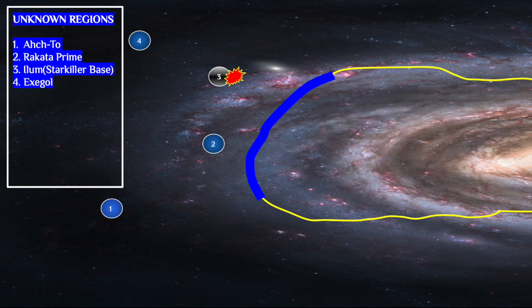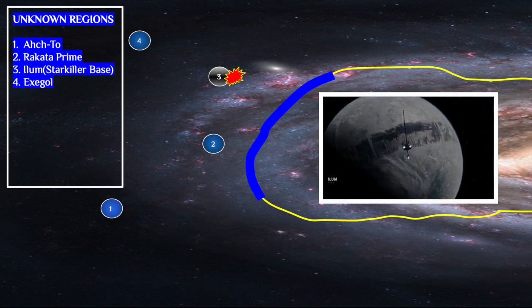Number 3 was Ilum, and then it became Starkiller Base. The younglings would go to Ilum during the Galactic Republic to retrieve their kyber crystals for their lightsabers, and then the Empire started mining those kyber crystals for the Death Star, and then pretty much destroyed the planet.